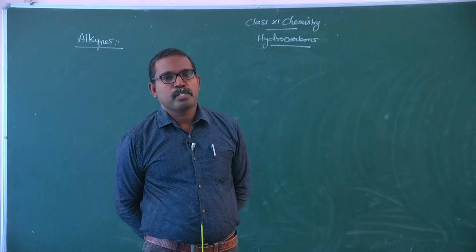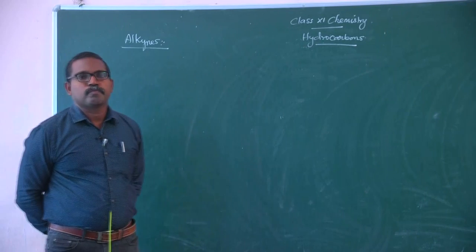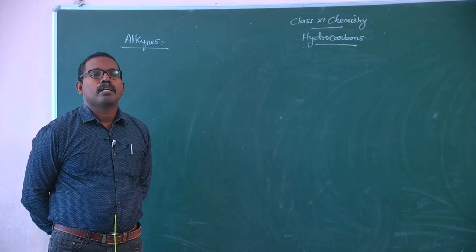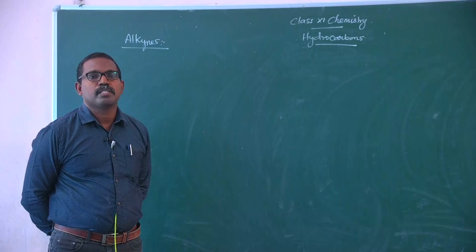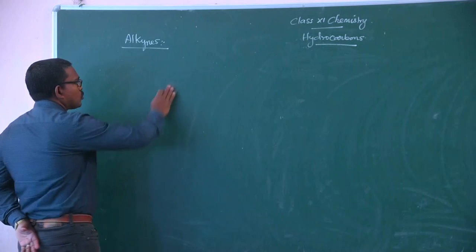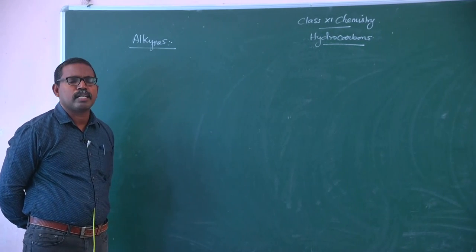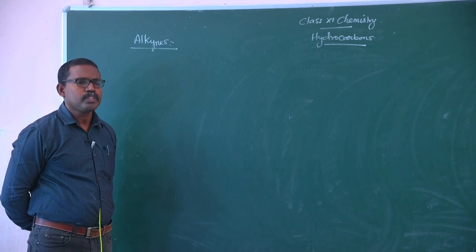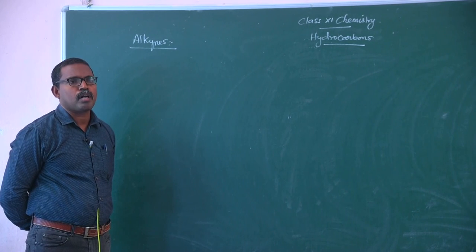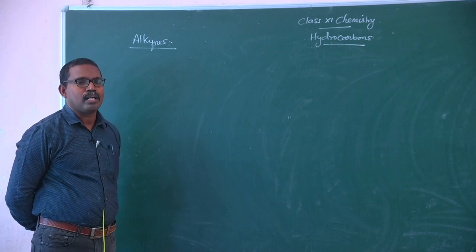Under hydrocarbons, today we are going to discuss alkynes. In this video, you will learn about the general description of alkynes, IUPAC nomenclature of alkynes, and isomerism exhibited by alkynes. Alkynes are also unsaturated hydrocarbons. Organic compounds having at least one carbon-carbon triple bond are generally called alkynes.